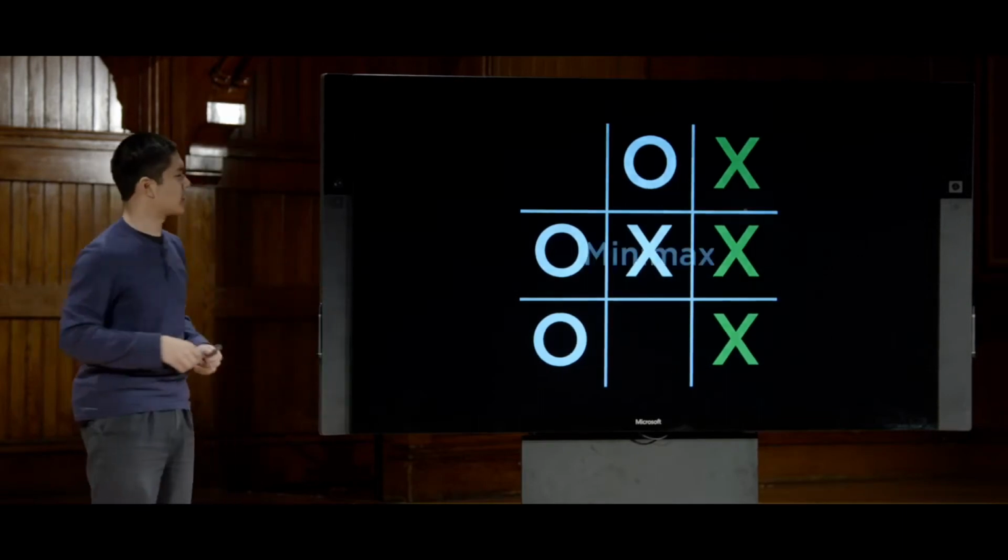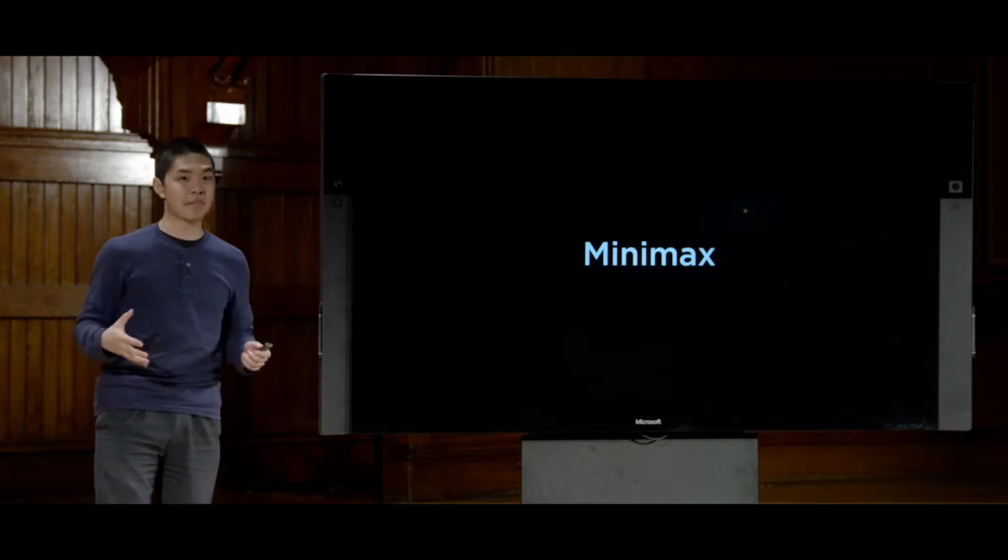And the algorithm we're going to take a look at is an algorithm called minimax, which works very well for these deterministic games where there are 2 players. It can work for other types of games as well, but we'll look right now at games where I make a move, then my opponent makes a move, and I am trying to win, and my opponent is trying to win also, or in other words, my opponent is trying to get me to lose.